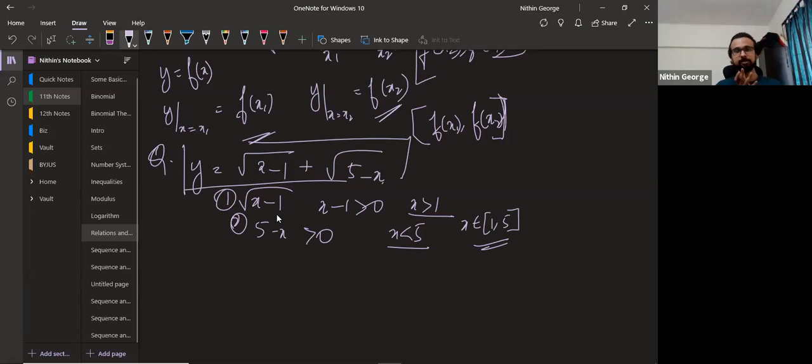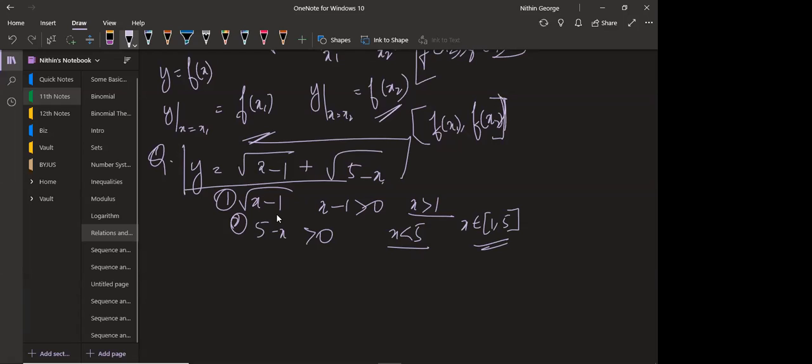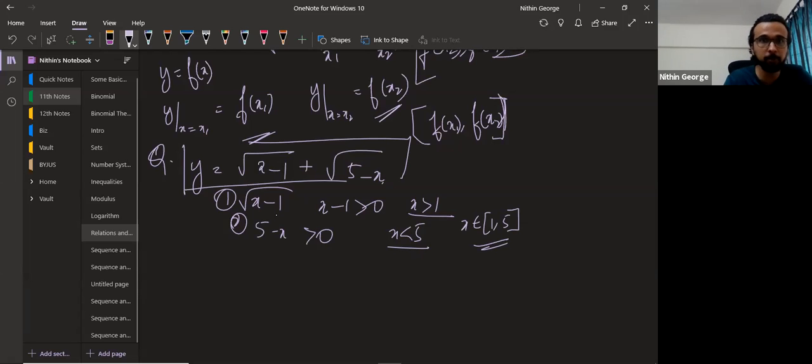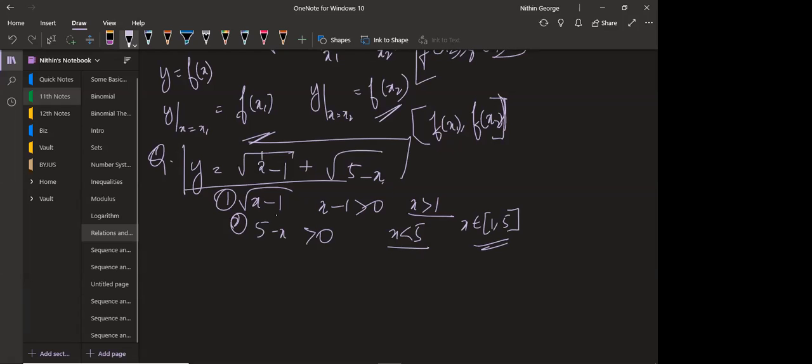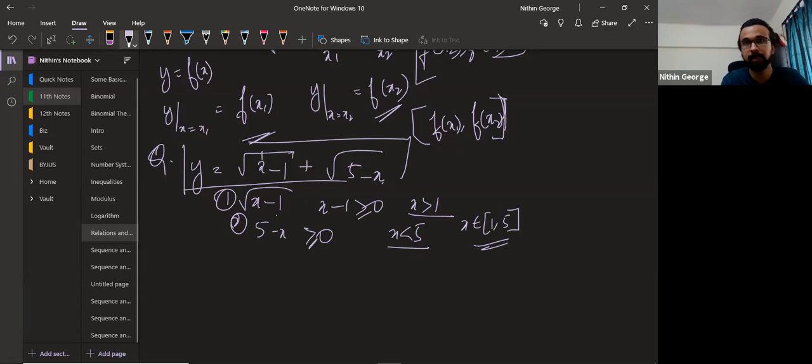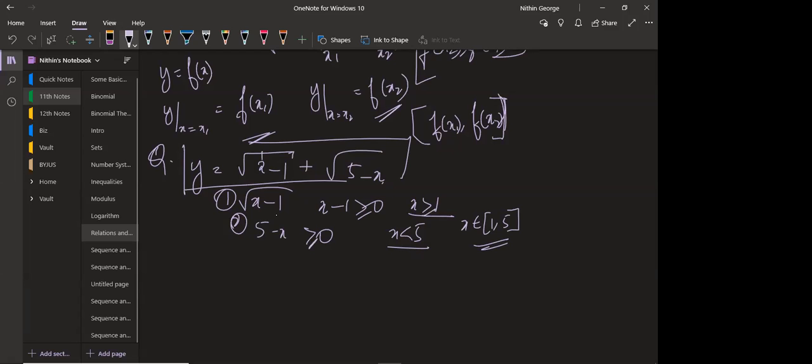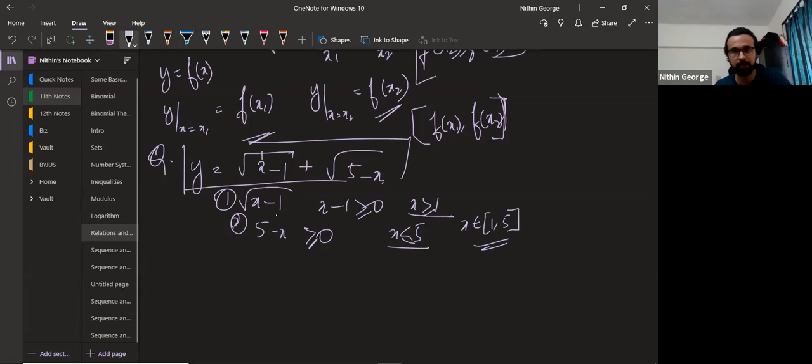Now the range. Can you guys help out? Sir, isn't it open bracket? No. It will be closed bracket because I can put 1 here. So it becomes equal to 0. Sorry, it will be greater than or equal to 0. My bad. That's why this comes out to closed bracket 1 comma 5. Thank you for noting that. Great, I was actually correct. What you said, it will be greater than or equal to 0. That's why we're getting 1 comma 5.